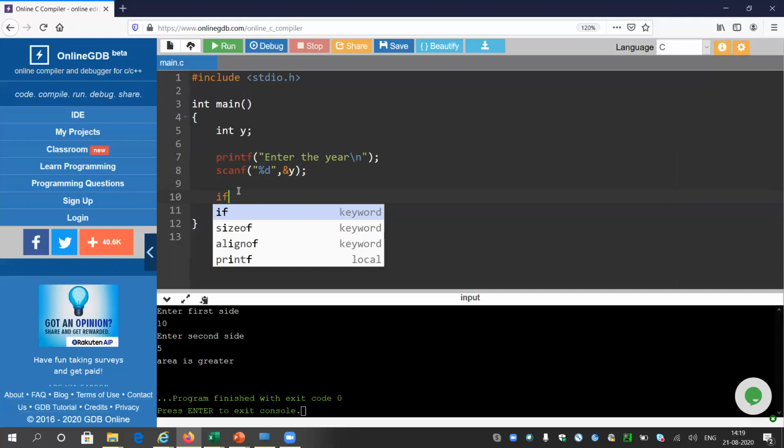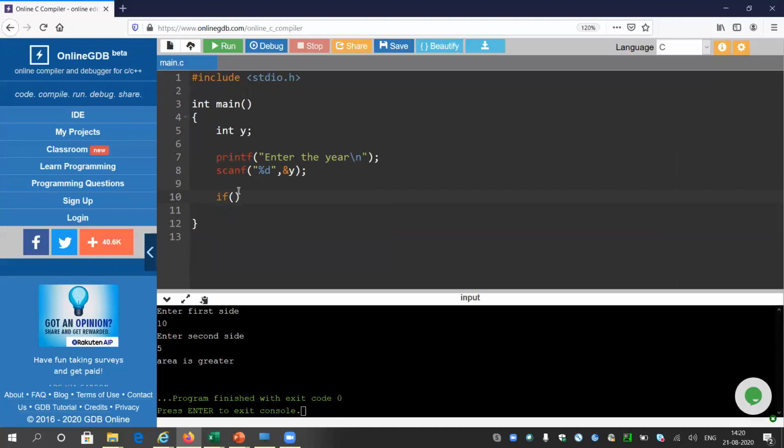Suppose I try to divide 8 by 4, what will be the remainder? It is 0. If I try to divide 12 by 4, the remainder will come as 0. So if the remainder comes as 0, that means we can say 8 is divisible by 4 and 12 is divisible by 4. But in case of 11, if you try to divide 11 by 4, the remainder will come as 3. You can try it in your copy. And I'm sure you are good in mathematics, at least better than me.